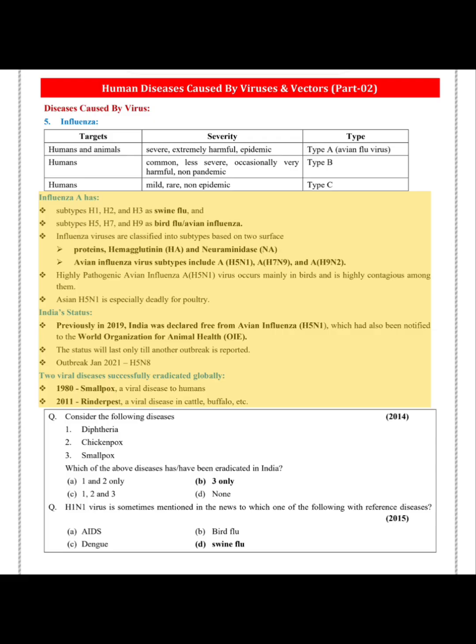Two viral diseases successfully eradicated globally. 1980, smallpox, a viral disease in humans. 2011, rinderpest, a viral disease in cattle, buffalo, etc.